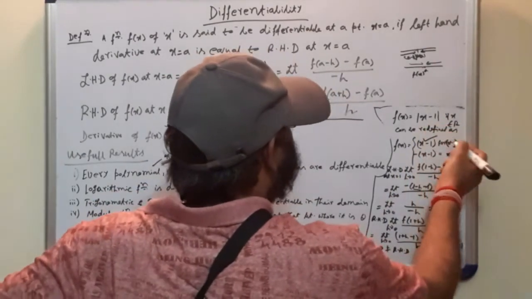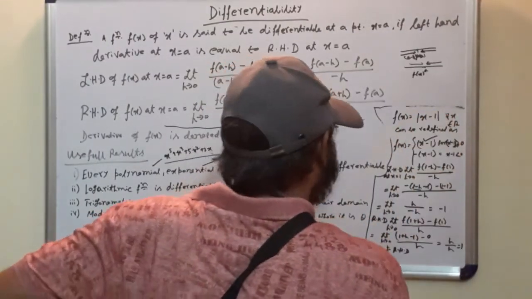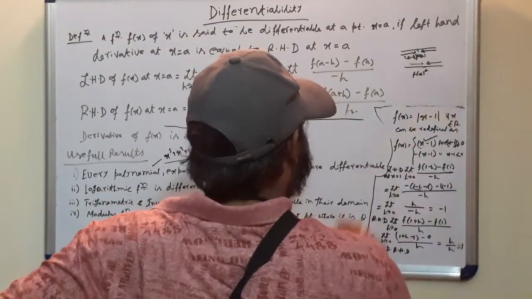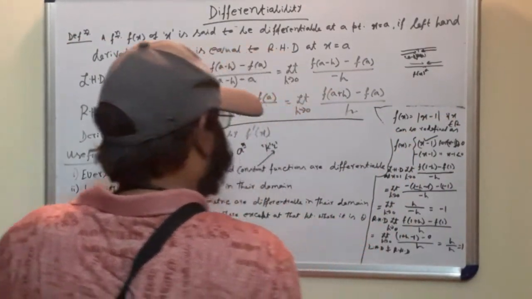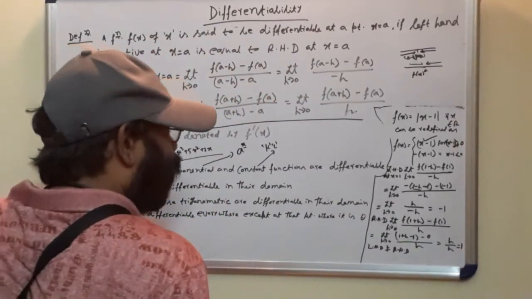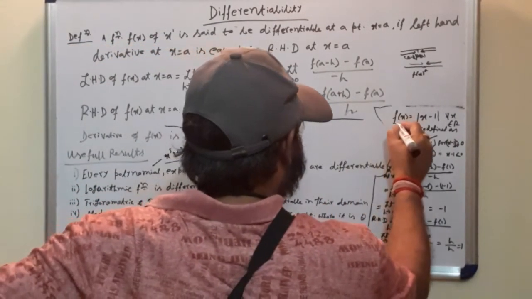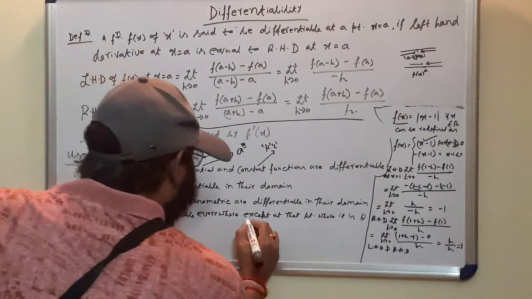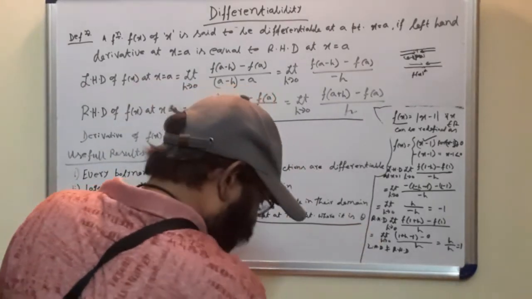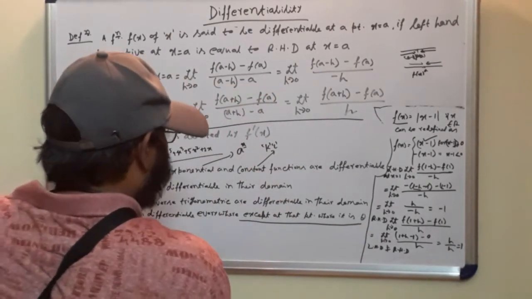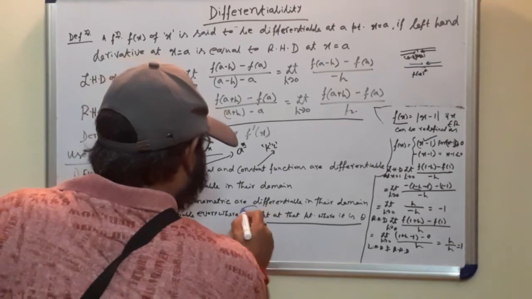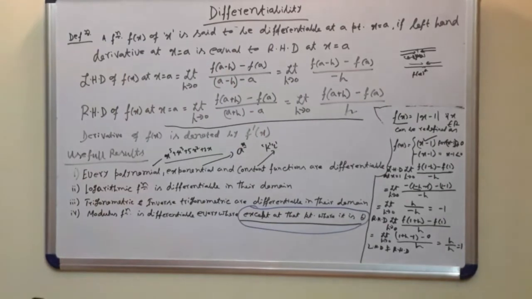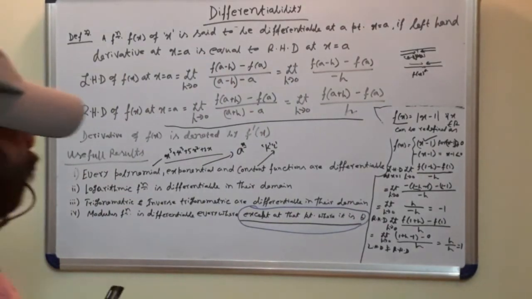What does it mean? The function is not differentiable when its value is 0. x is equal to 1 means mod of x minus 1, that is 1 minus 1, equal to 0. So when that particular functional value is 0, it is not differentiable. Whatever I am writing here, all modulus functions are differentiable except when their value is equal to 0.